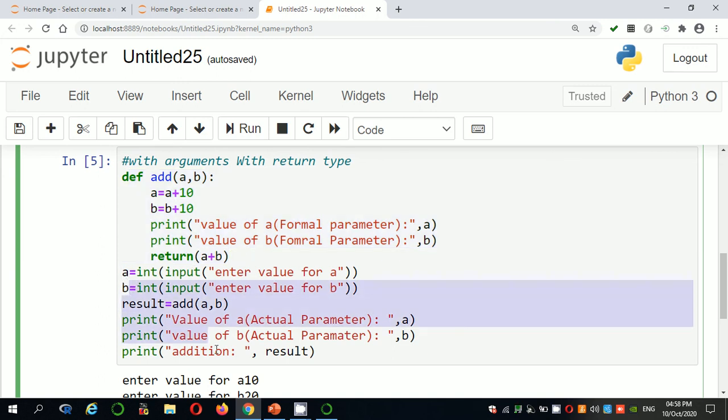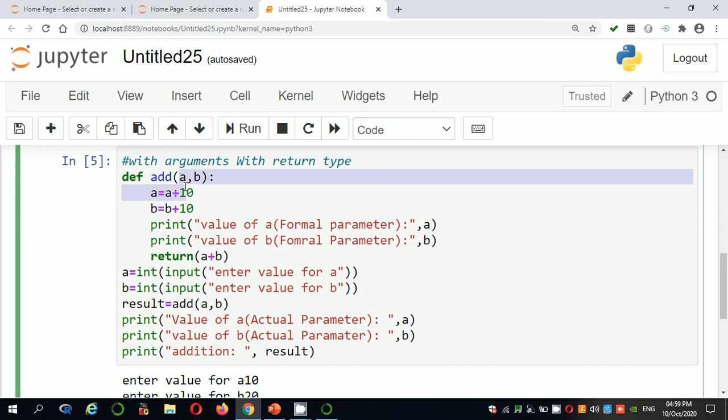Suppose I am calling Srinivas from the first MCA class into the second MCA. Here also some Srinivas, here also some Srinivas. So here this Srinivas is the first MCA Srinivas. So you are calling the second MCA Srinivas. So here Srinivas means the second MCA Srinivas. So the name is the same but the persons are different.